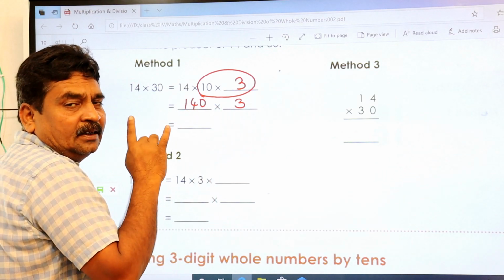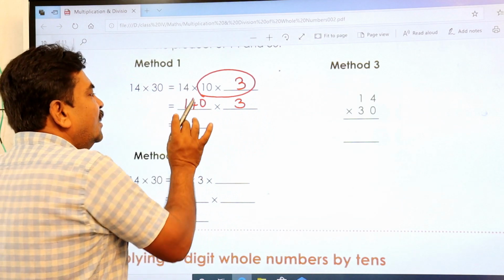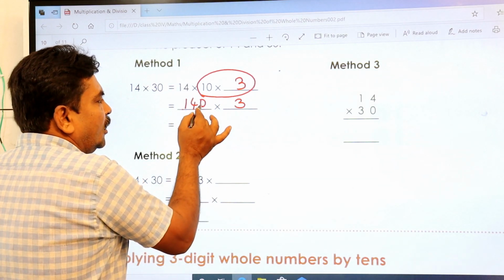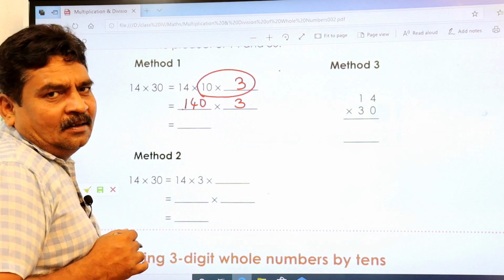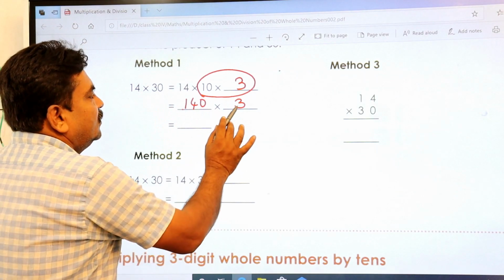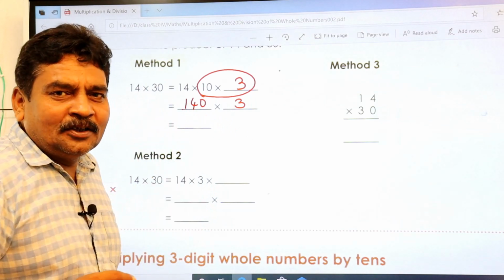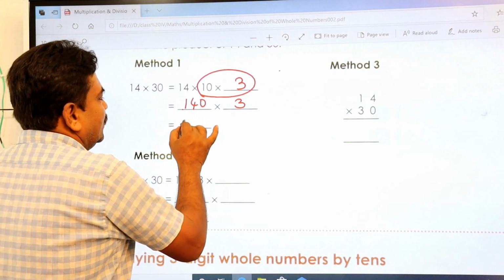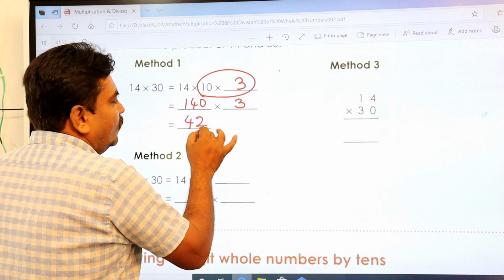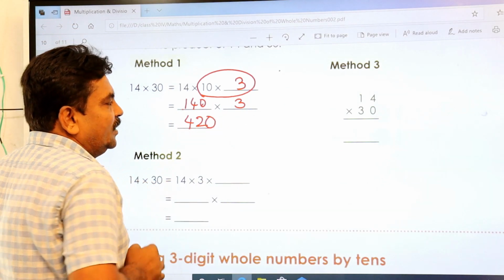If you know the table, then 14 into 3 you write down and copy this 0, it becomes the answer. 3 tens are 30, 3 4s are 12. 30 plus 12, 42. That is 14 3s are how much? 42. The 0 you keep here.